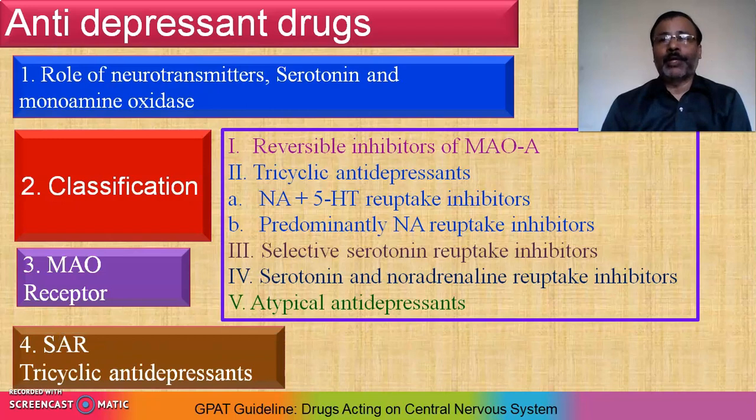Then structure activity relationship. Here you have to focus only on tricyclic antidepressants in a similar manner. First, mention the lead nucleus present in each drug. Then focus only on those substitutions which affect the main therapeutic effect or side effects.